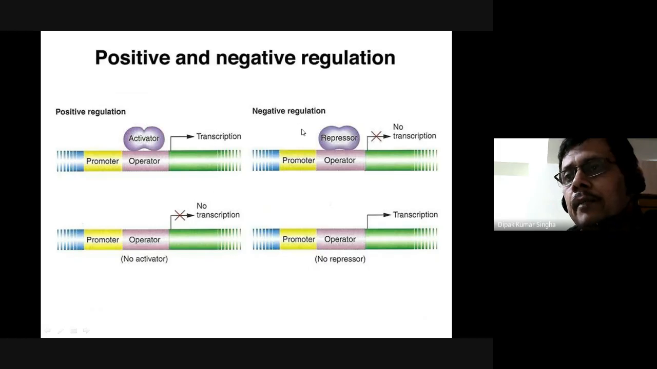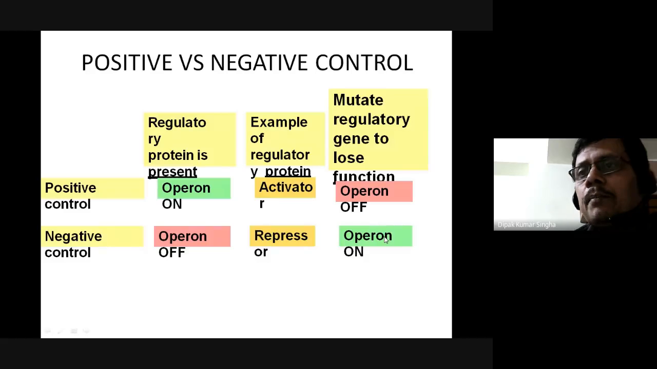The other is negative. If the repressor molecule is present at the operator, the operator and repressor ultimately inactivate the promoter, and finally the promoter will not activate the structural gene, so no transcription occurs. But with no repressor molecule, the promoter directly activates the structural gene, and transcription will occur. Positive versus negative control, the same things I will discuss elaborately later.